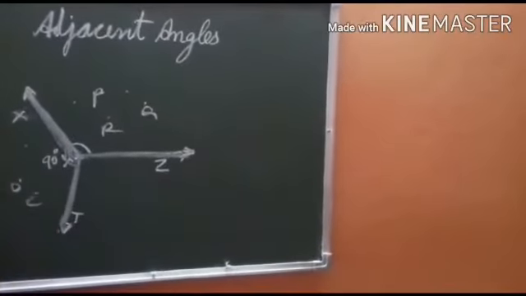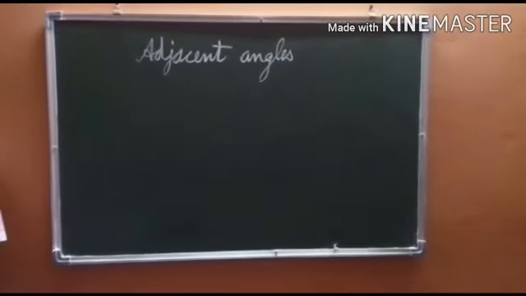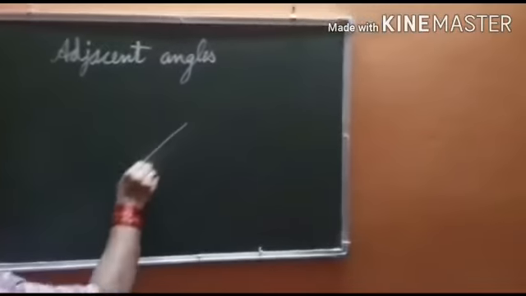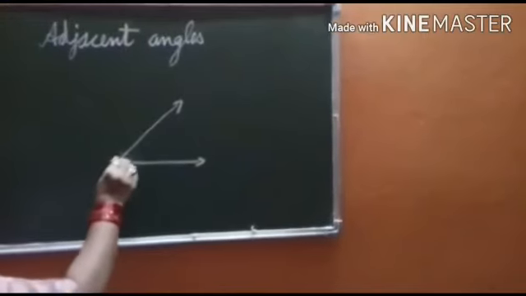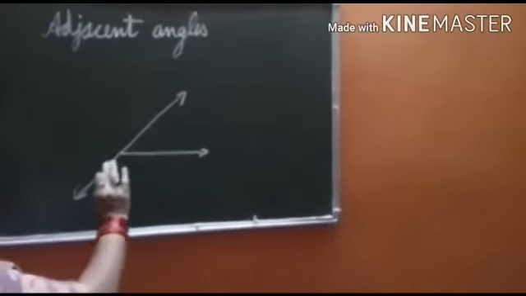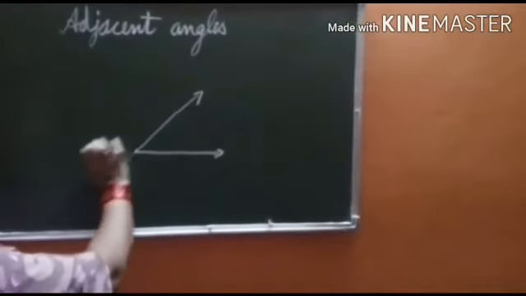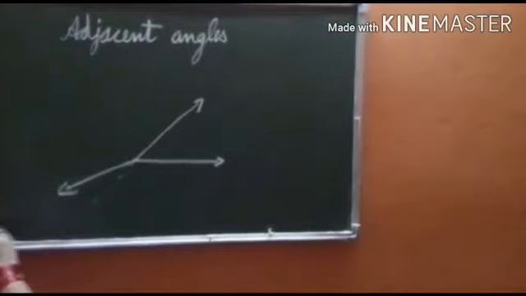Now let's move to the fourth question, children. Can an acute angle be adjacent to an obtuse angle? So let us see. This is an acute angle. Let us take this point, or a little bigger we may take this point.